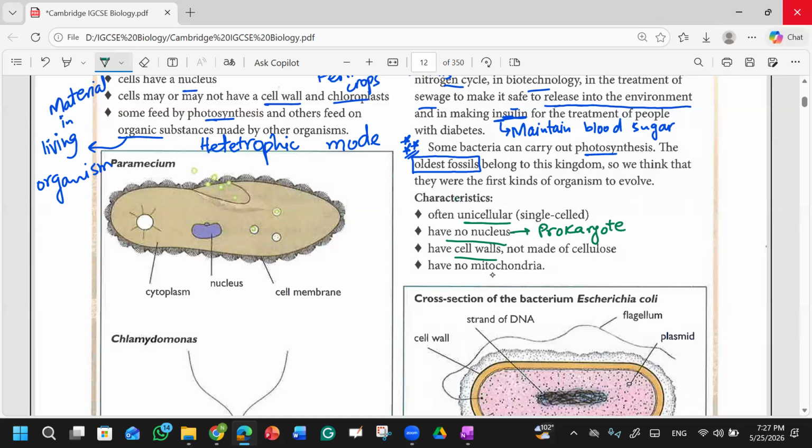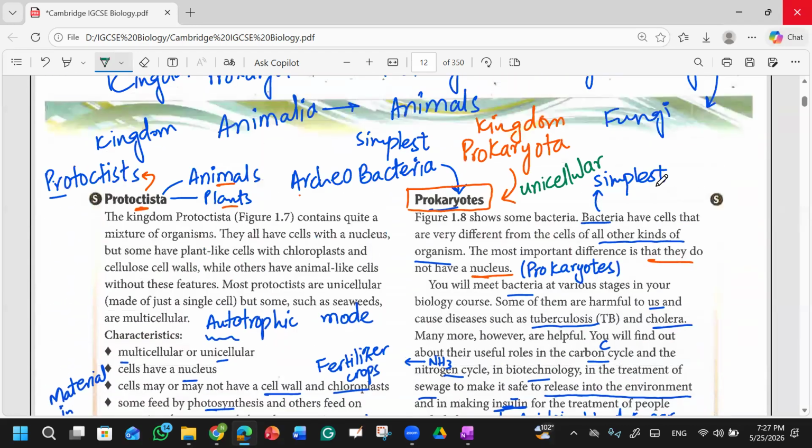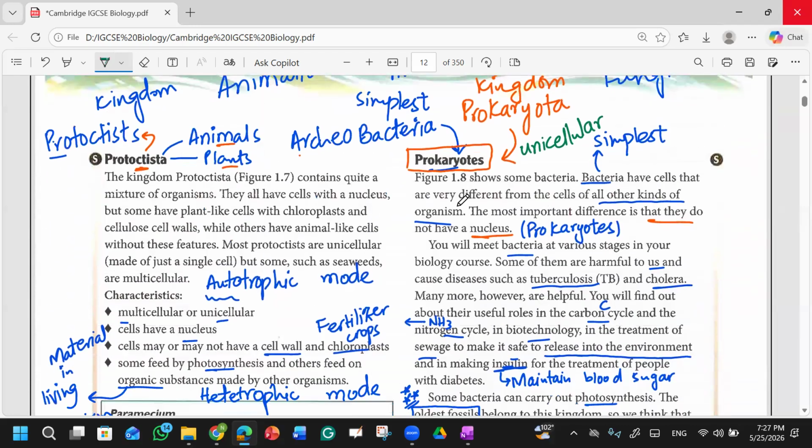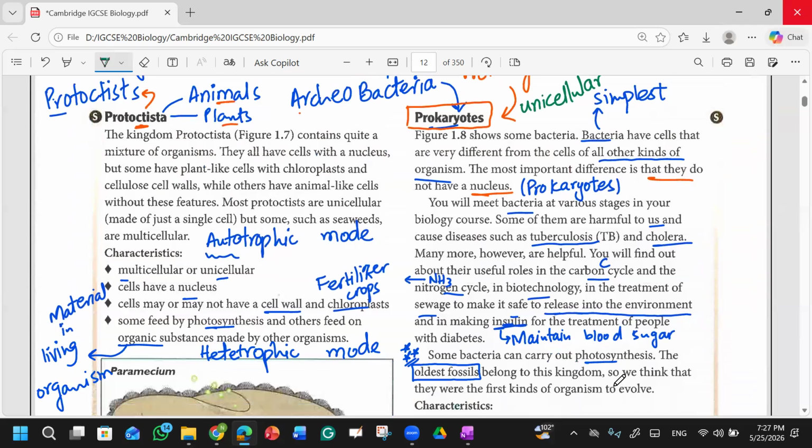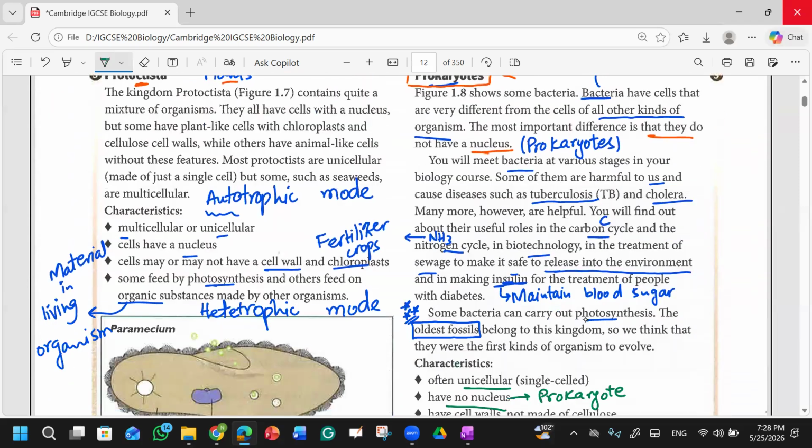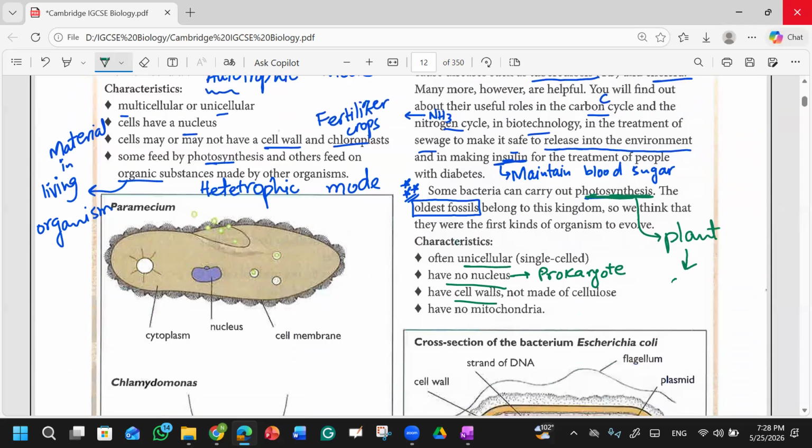Then they have cell walls, right? What is the evidence of this? Because some of them can do photosynthesis. We have discussed it over here. You see that some of them can carry out photosynthesis. So you can remember that some can do photosynthesis, which means they have plant-like characteristics, and when they have plant-like characteristics, they will have a cell wall.